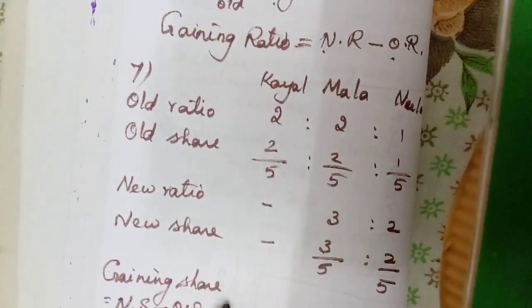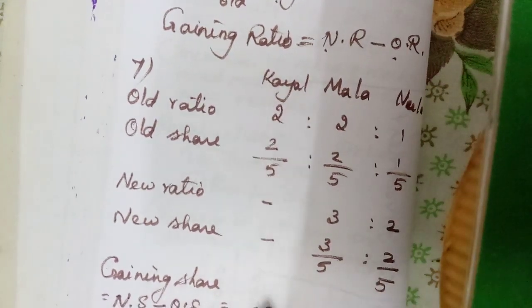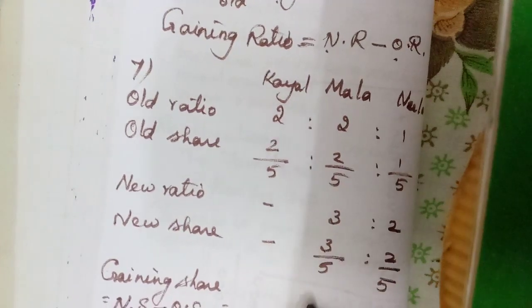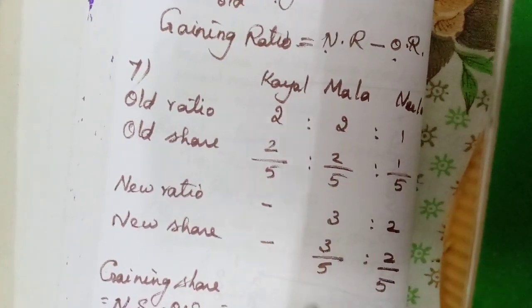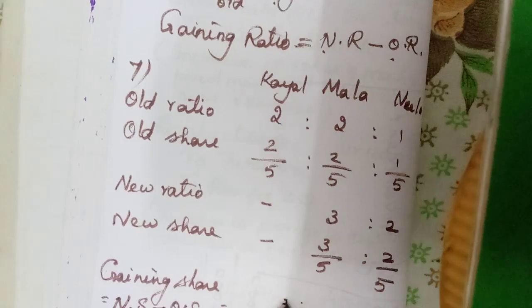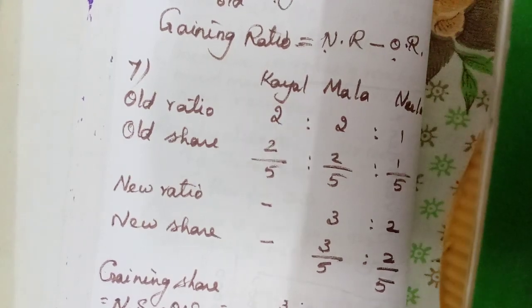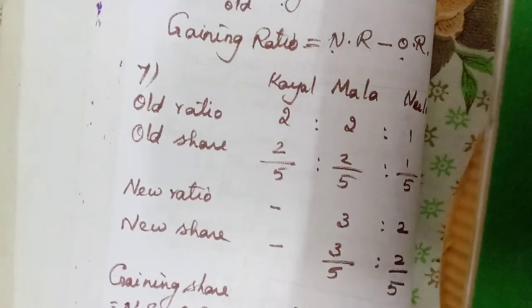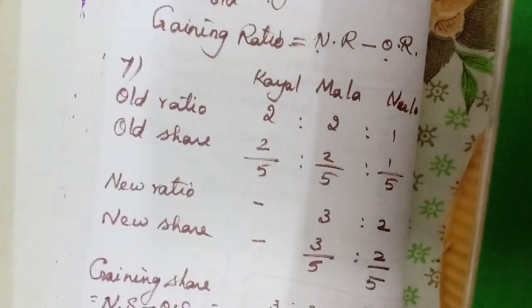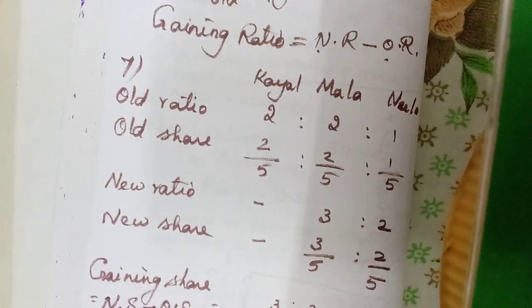Not for Kayal. What is the new share? 3/5 minus old share 2/5. Then for Neela, new share 2/5 minus old share 1/5.